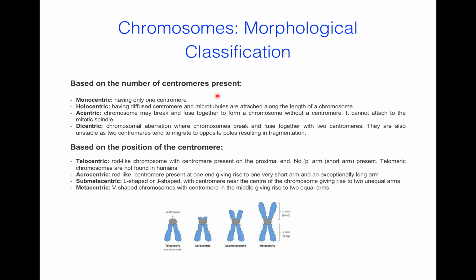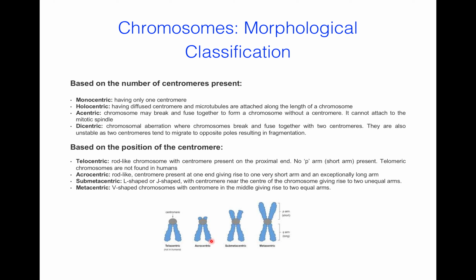So it is dicentric. Now on the basis of position of centromere, they are again of 4 types: telocentric, acrocentric, submetacentric and metacentric. Telocentric are rod-like structure with centromere present on the proximal end. No p-arm present in it. Actually, they are not found in humans.